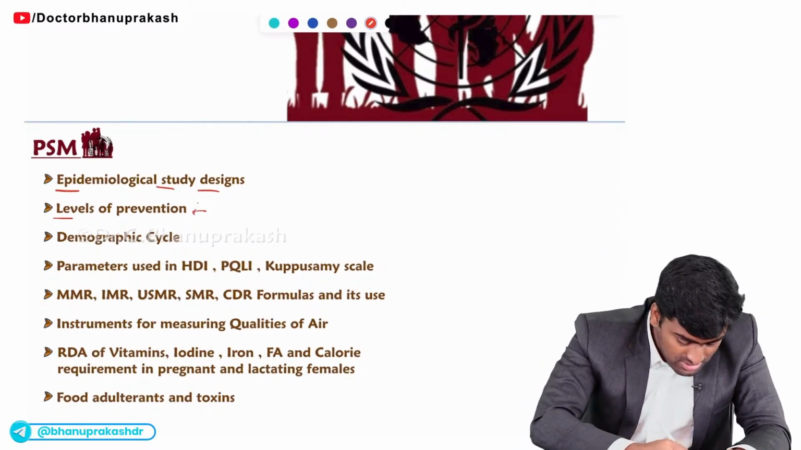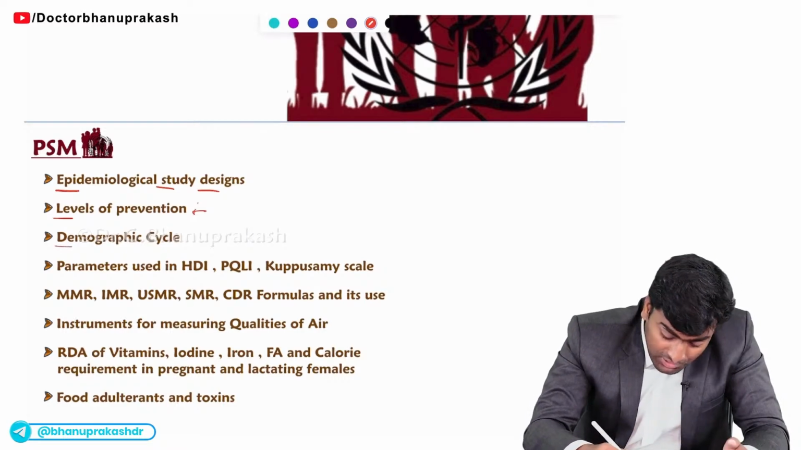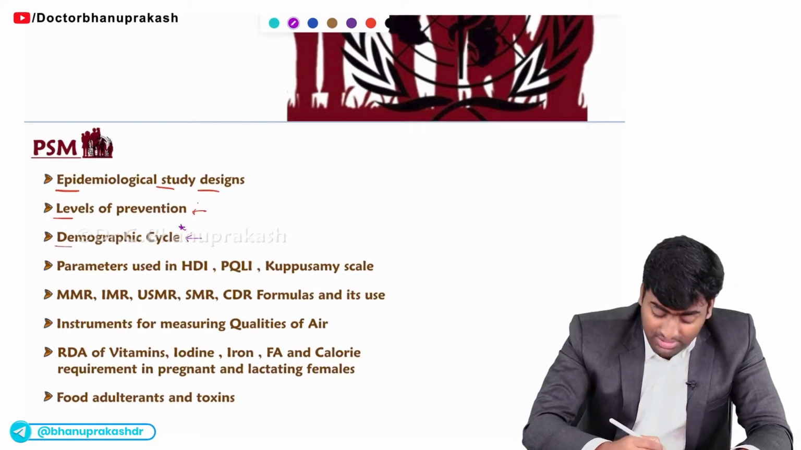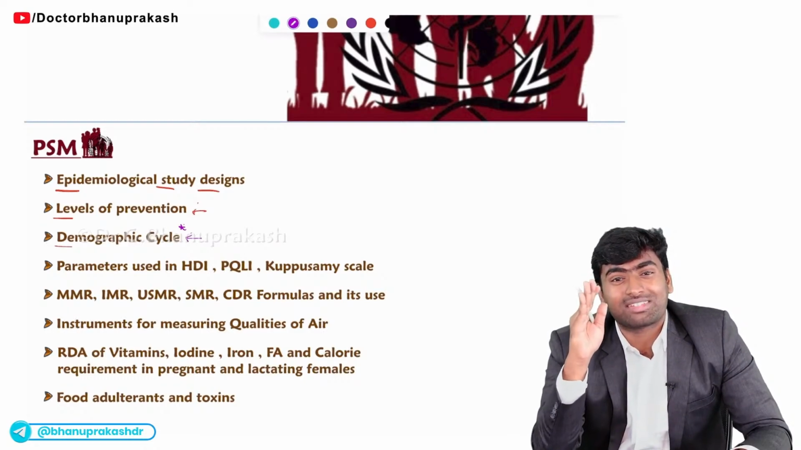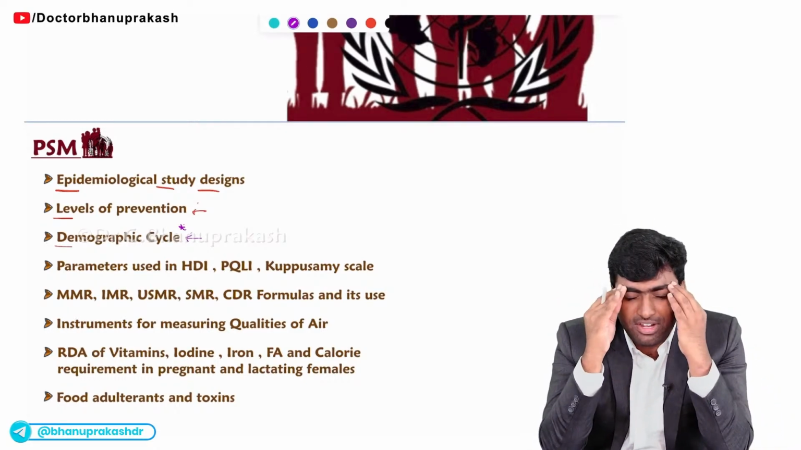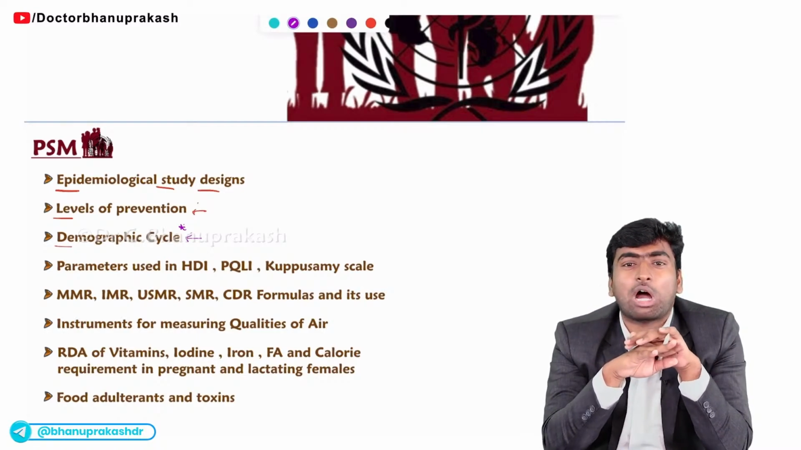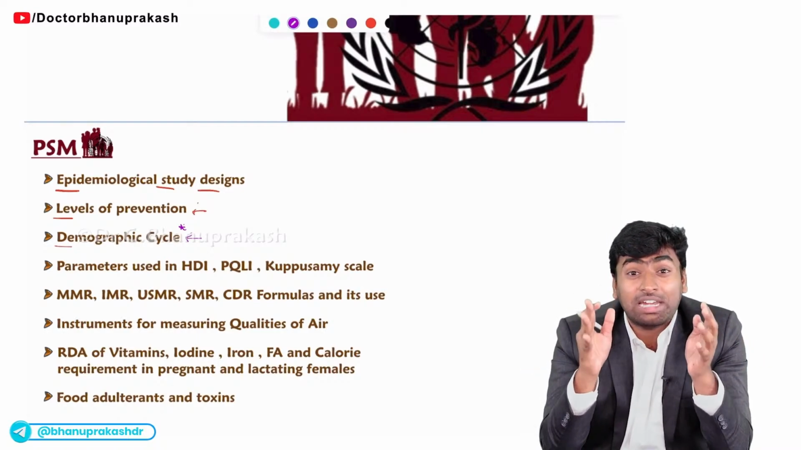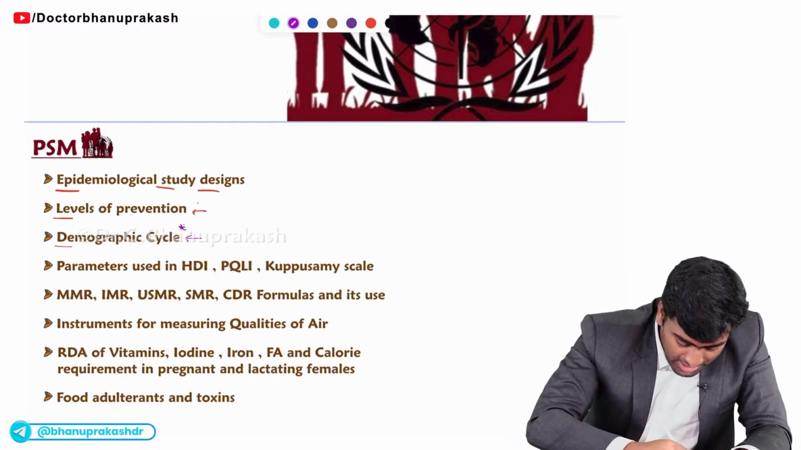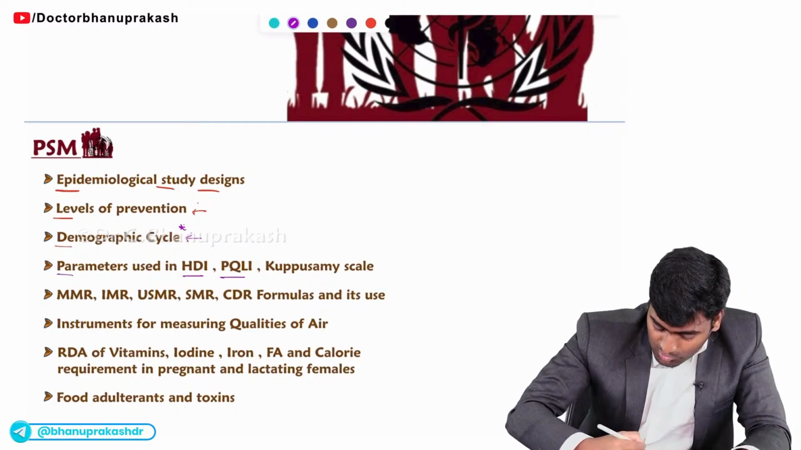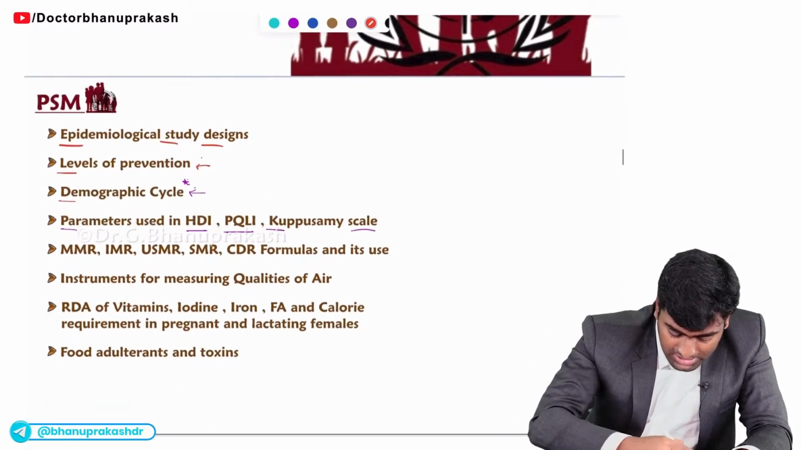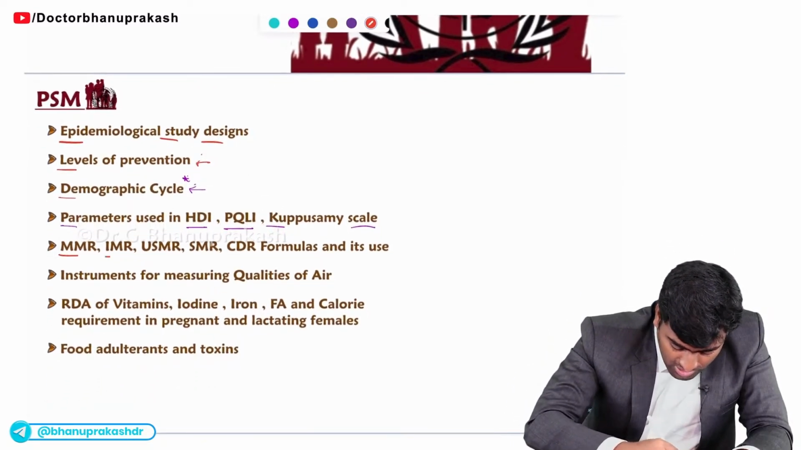Fine. And about the demographic cycle, I don't know why, the examiners have become crazy nowadays. They are asking about the demographic cycle in each and every examination. So if you forget the demographic cycle, you are out of this examination. So try to read the demographic cycle for sure. Fine. Next, about parameters like HDI, PQLI and the Kuppuswamy scale. Fine. And next one, it is what? Next one is about the formulas of rates.